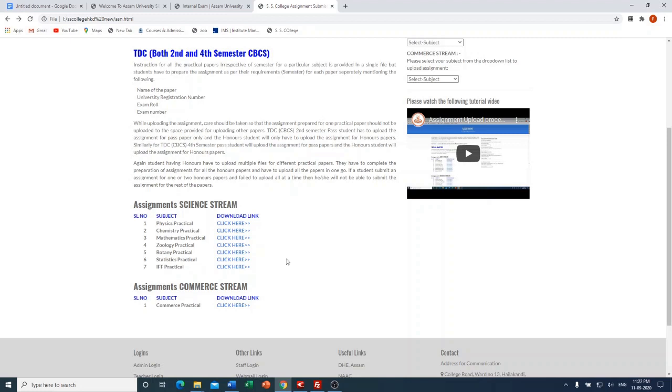While uploading the assignment, care should be taken so that the assignment prepared for one practical paper should not be uploaded to the space provided for uploading other papers. TDC CBCS second semester students have to upload the assignment for second semester, and TDC fourth semester students have to upload for the fourth semester papers only. And as per your course, that is either pass course or honors course. If you are a student of pass course, then you have to upload only the assignment of pass course and not the honors course.